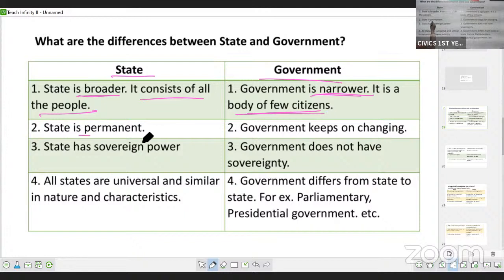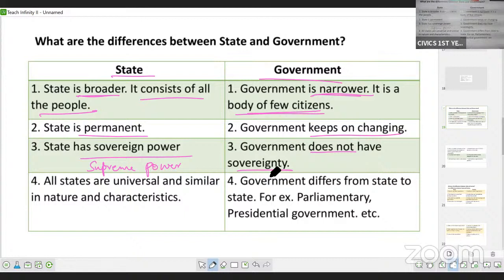State is permanent. Once a state is formed, it is permanent. Government keeps on changing. Every 5 years, government changes through elections. State has sovereign power. What is sovereign power? It is supreme power. Only the state possesses supreme power. There is no other institution or organization above the state. So government does not possess sovereignty.